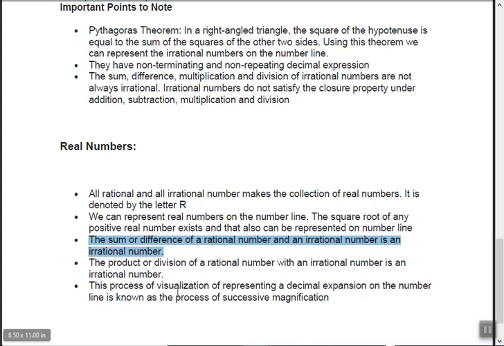Okay. The process of visualization of representing a decimal expansion on a number line is known as the process of successive magnification. Remember this sentence only. No use in practical problems. Decimal expansion means what? 2.35. How to expand this? 2 plus 3 upon 10 plus 5 upon 100. That is expansion. You might have studied it earlier also. Representing it on a number line is known as a process of successive magnification. Magnification means expansion, right? So expansion equals magnification.